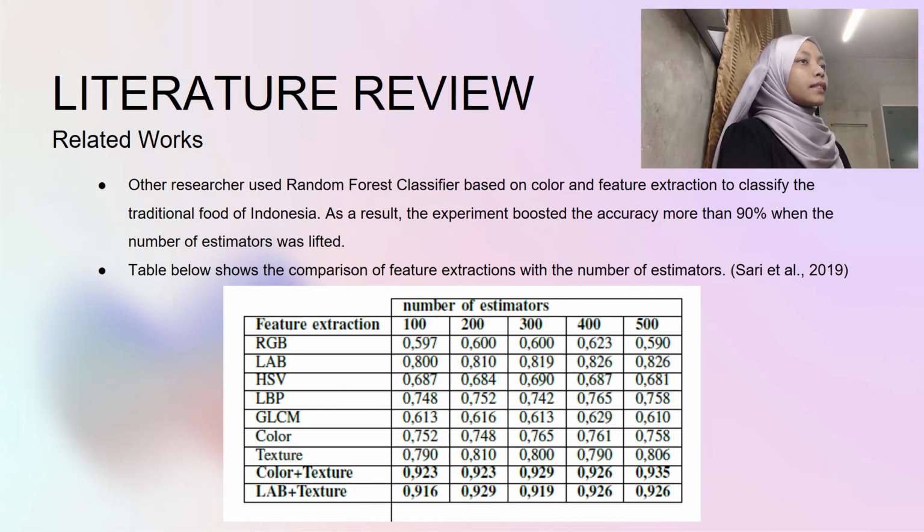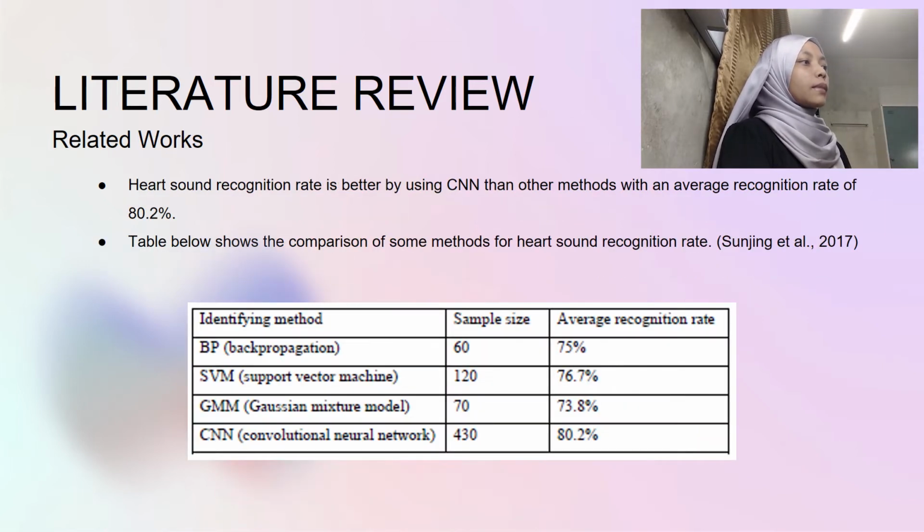The previous researcher used another technique to do classification, which is the random forest classifier, and reached an accuracy of more than 90%. Besides that, other researchers found out that heart sound recognition rate is better using CNN than other methods, with an average recognition rate of 80.2%.